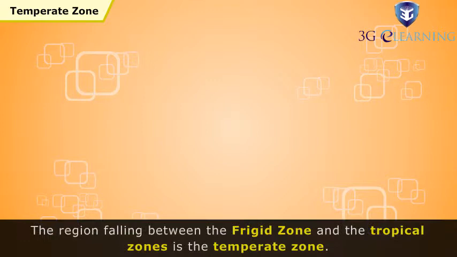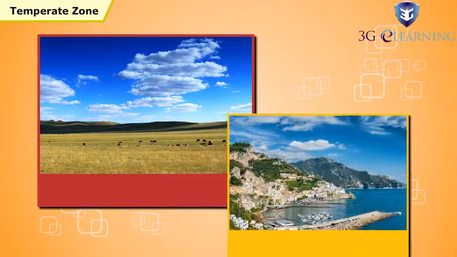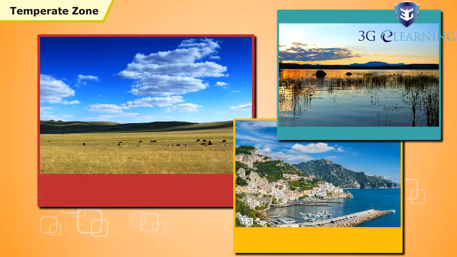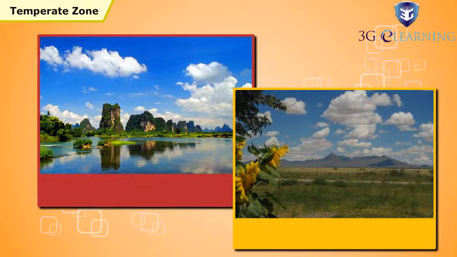Temperate Zone. The region falling between the Frigid Zone and the tropical zones is the Temperate Zone. The conditions are an average of the two zones here, with the sun never being directly overhead in this zone. The climate alters from warm to cool in the four annual seasons: summer, spring, autumn and winter. Parts of Europe like UK, Belgium and France lie in the North Temperate Zone, and New Zealand and Australia lie in the South Temperate Zone.